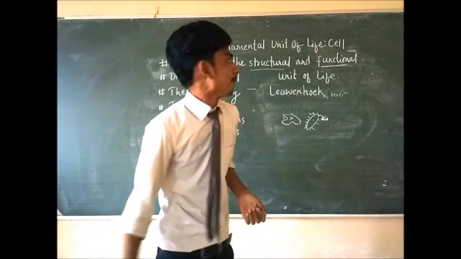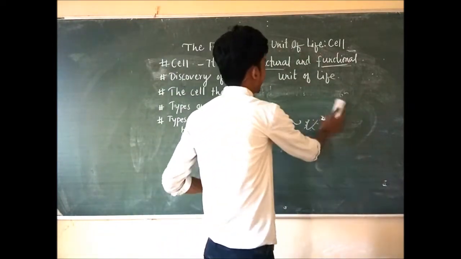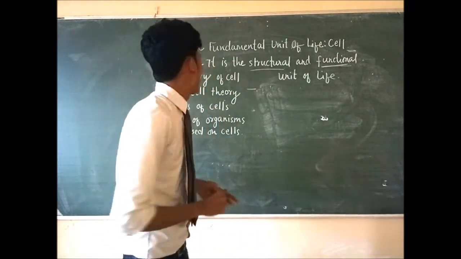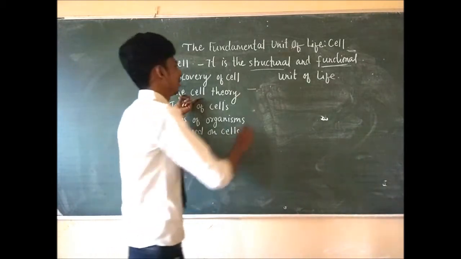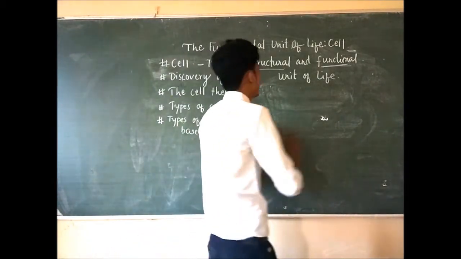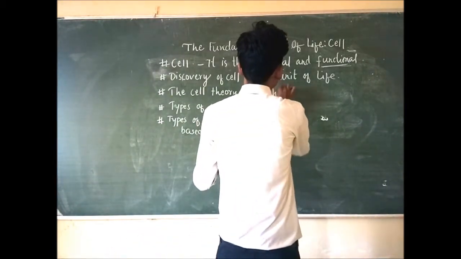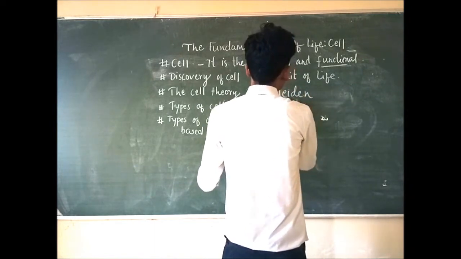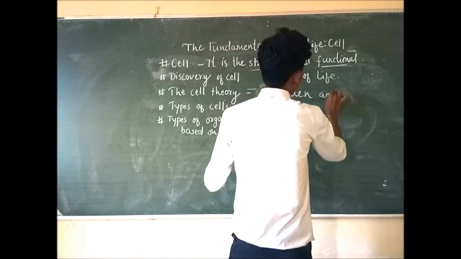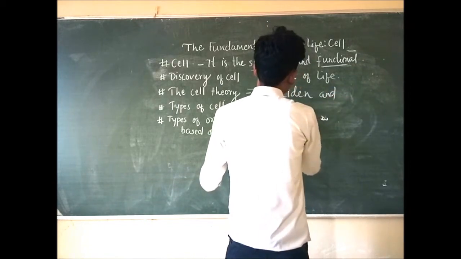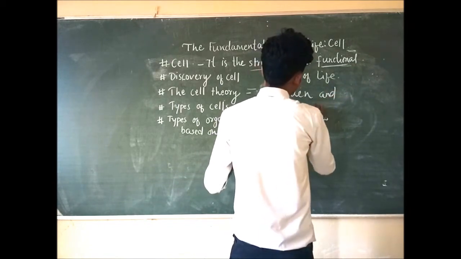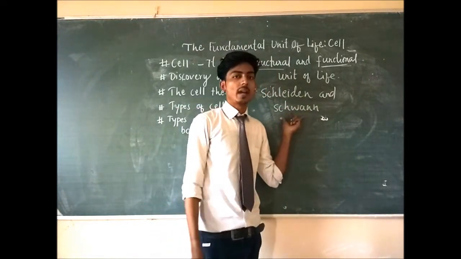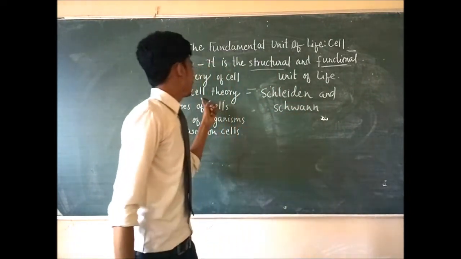Then there is the cell theory. Two scientists named Schleiden and Schwann are the two scientists who gave us the cell theory.